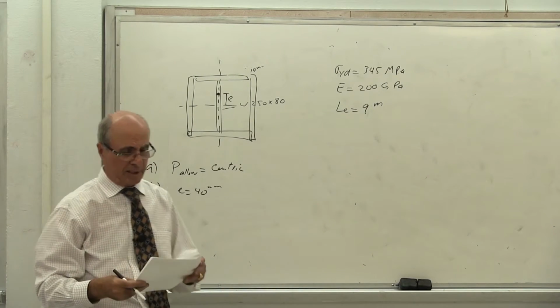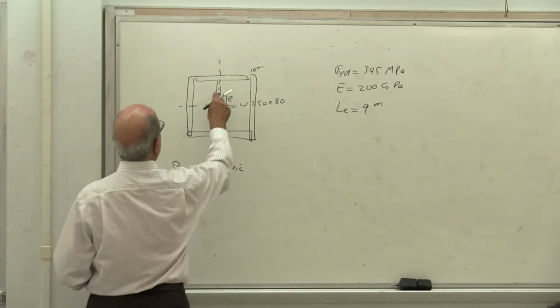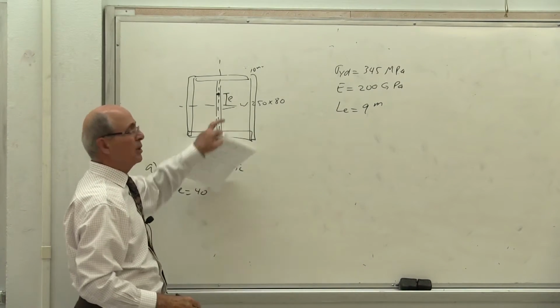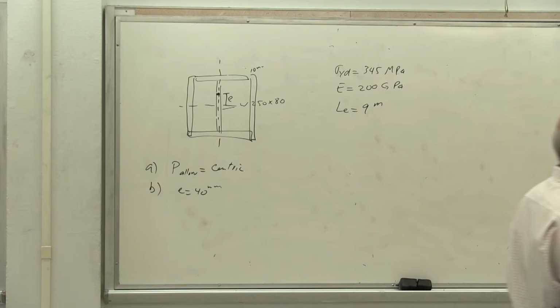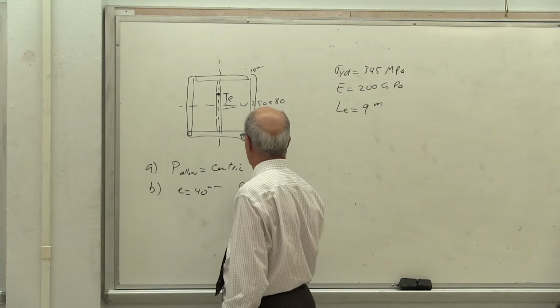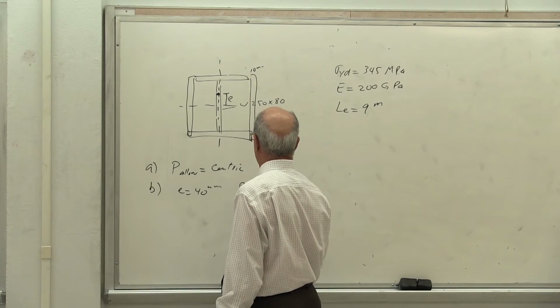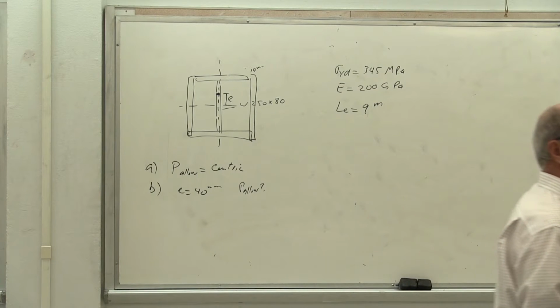I don't know, I have to look back. On the web, it says, yeah, that's correct. This is the web. Is that correct? That way or this way doesn't make any difference. Yes, sir. This is not in the book. So if I put my load there at point E, and E is given equal to 40 millimeter, then calculate P. Now, what P can I put here? So this is different from centric. Yes or no?